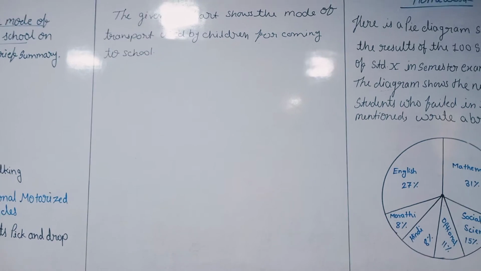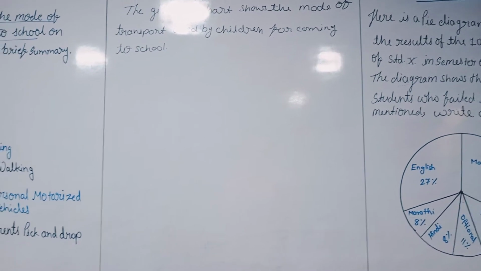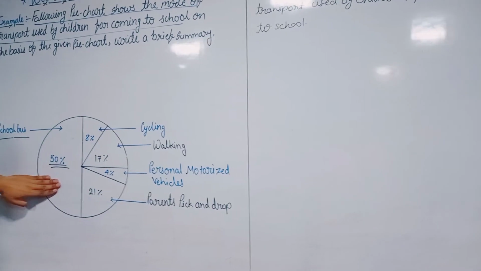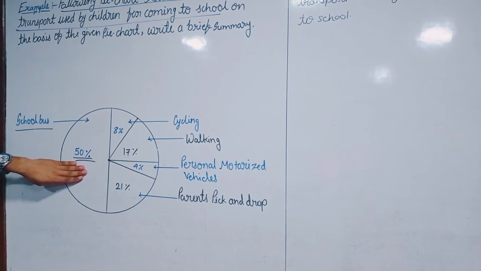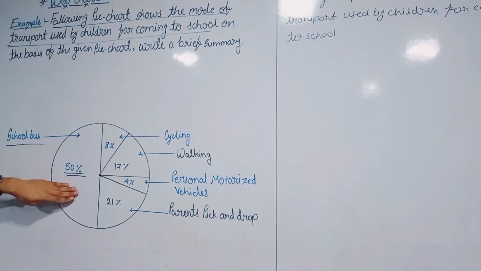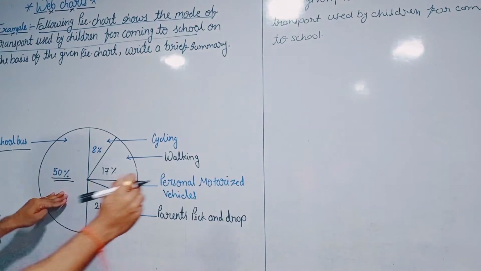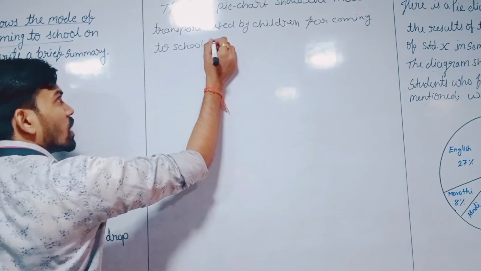After that, you can see the maximum number of students, that is 50%. The maximum number of students use the school bus to come to school. So that we are going to write as the next sentence.